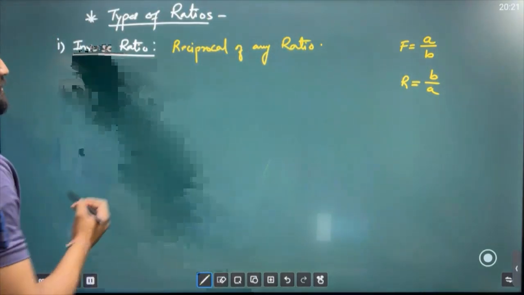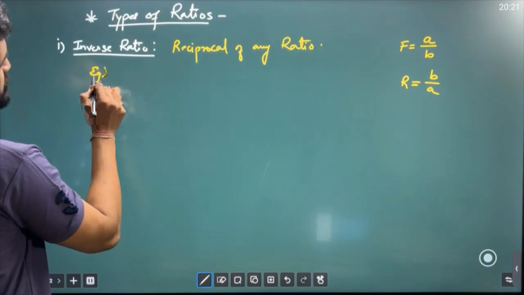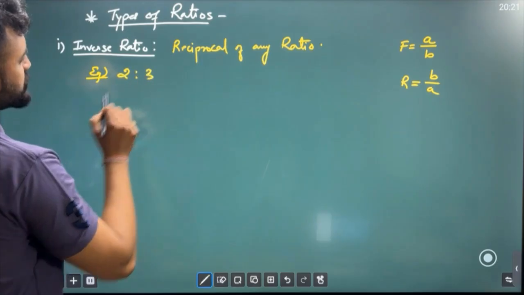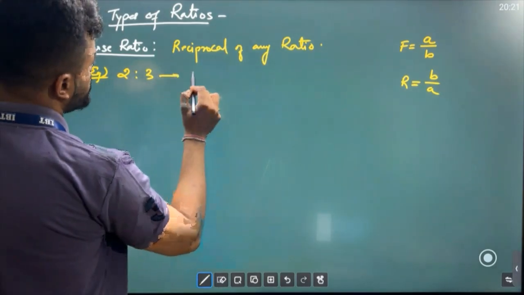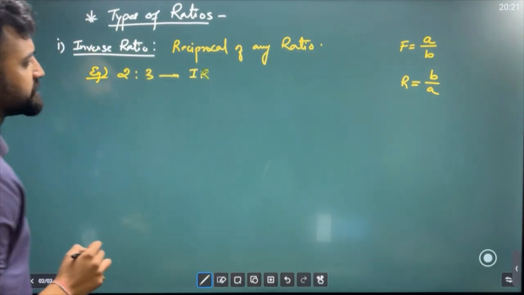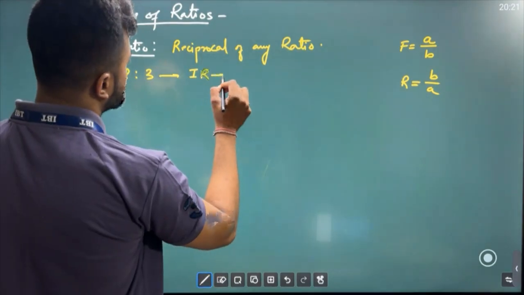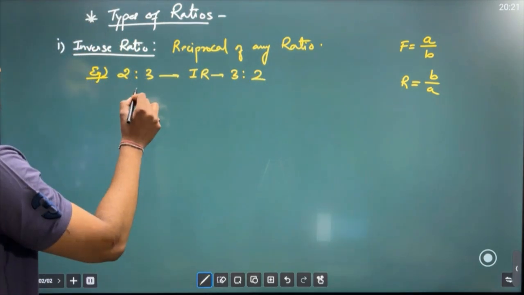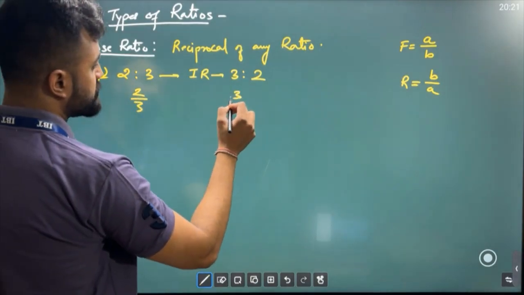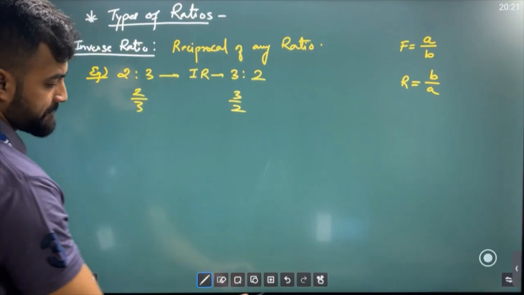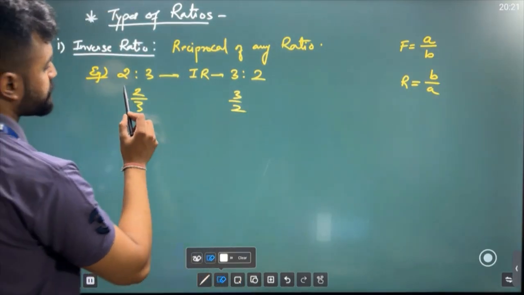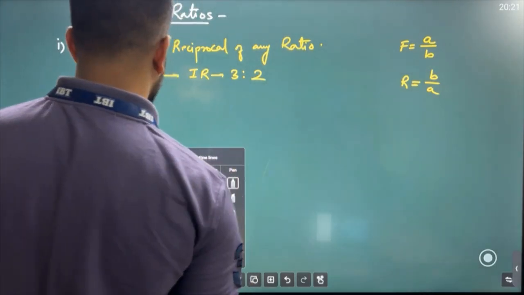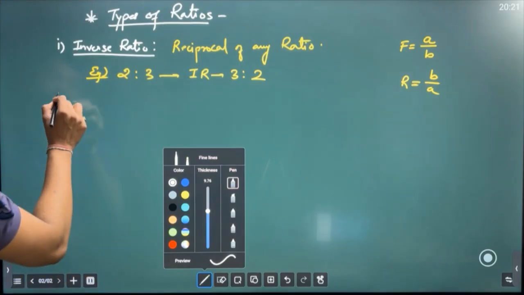So let me give an example out here. Example क्या होगा sir? Suppose we have 2:3. ठीक है? So इसका inverse ratio को IR लिखता हूँ मैं. Inverse ratio, I'm writing IR, will be what sir? 3:2. Just reverse it. Because this is currently 2/3, and when I take the reverse, it becomes 3/2. See, same thing. Okay? चलो, easy. ठीक है sir, done. Next, what do we see? Sir, next one.